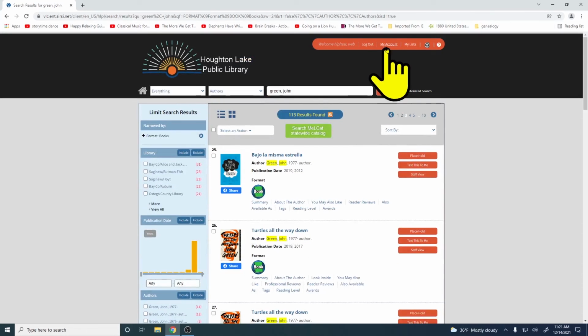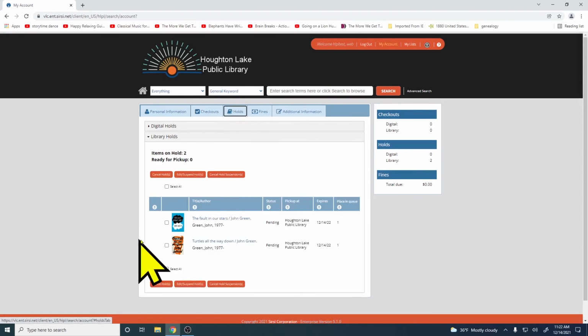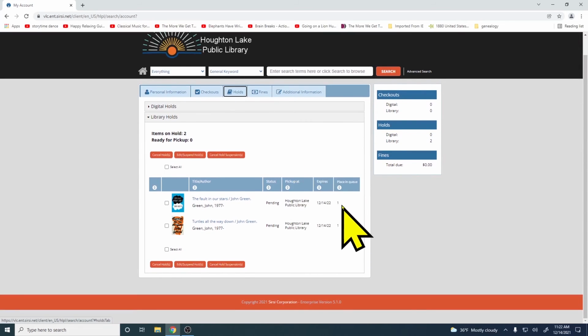And if we want here, we can go up into our account. And we can go to our holds tab here. And you can see the 2 items that we've placed on request. It also shows here your place in the queue. So if it happened to be an item that, let's say we had 1 copy and 3 people were waiting for it, then you might see a higher position in the queue here as you had to wait behind other people. In this case, nobody's waiting for either of these items. So you're number 1 in the queue. They'll be filled immediately.